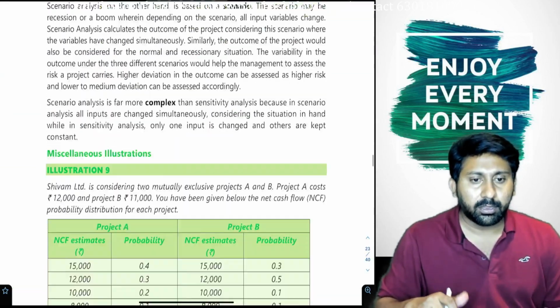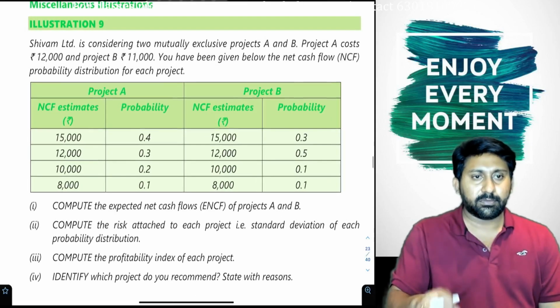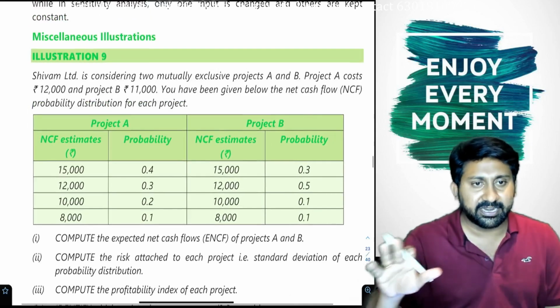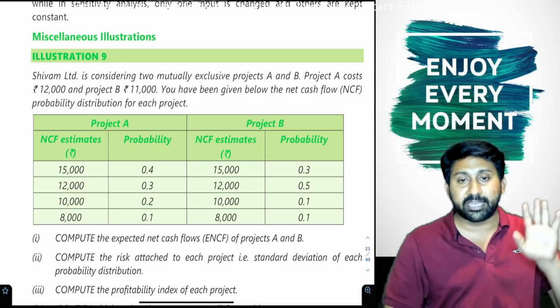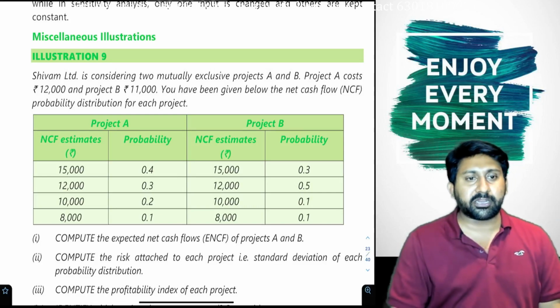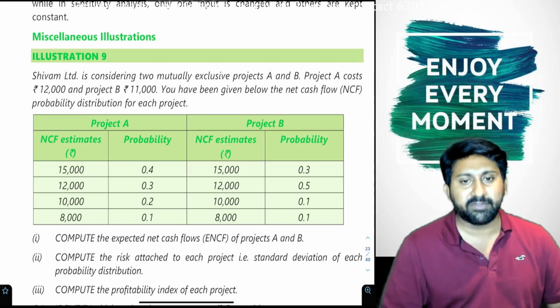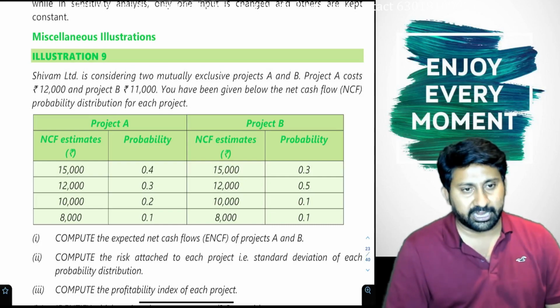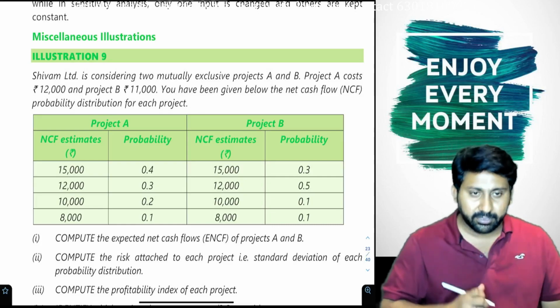One combined problem is there. Let us also do that. Let's see. Illustration 9. This is a miscellaneous illustration. Shivam Limited is considering two mutually exclusive projects A and B. Project A costs rupees 12,000, B costs 11,000. You have been given below the net cash flow probability distribution of each project.